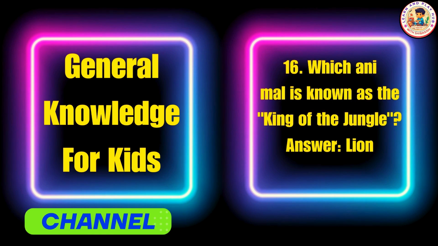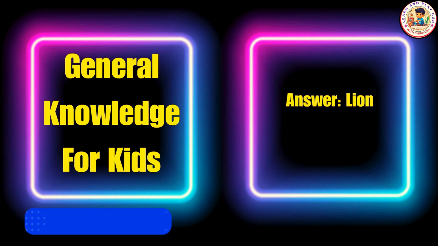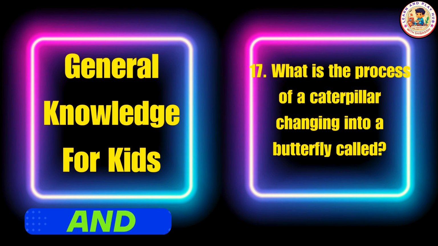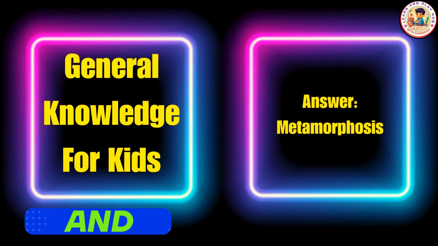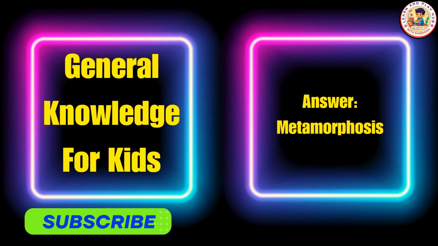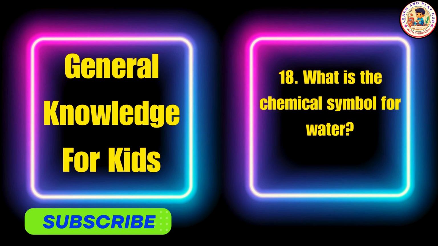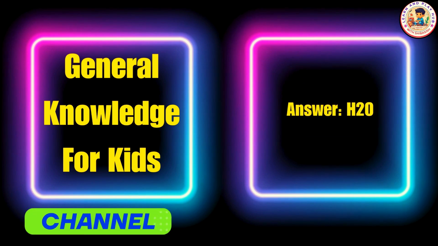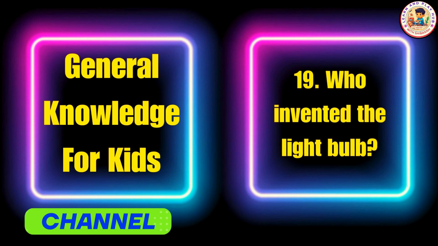Which animal is known as the king of the jungle? Answer: lion. What is the process of a caterpillar changing into a butterfly called? Answer: metamorphosis. What is the chemical symbol for water? Answer: H2O.